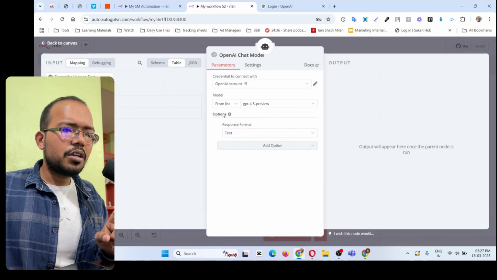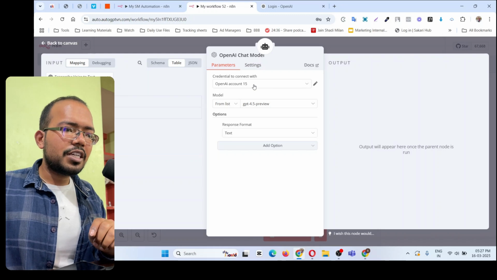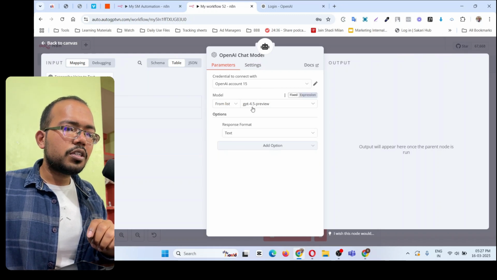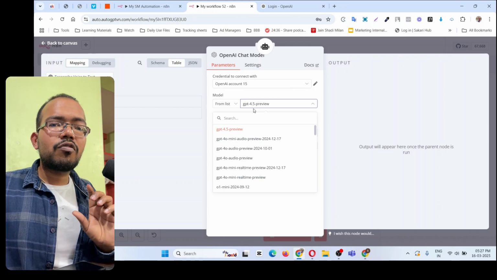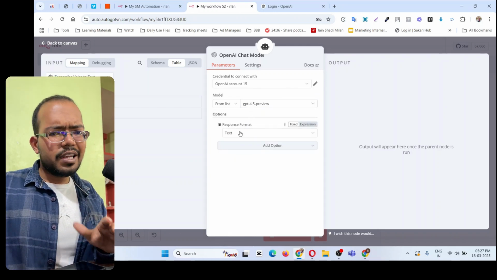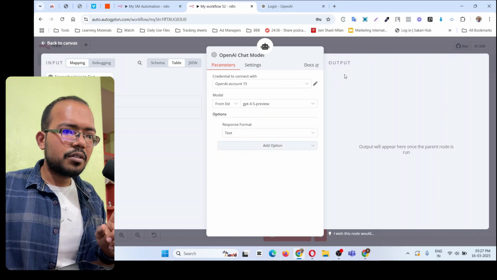Double click on this. Nothing else you have to do. You already built a connection earlier with the ChatGPT. So in the form list, you have to choose the model, OpenAI model. I choose the latest one, which is the 4.5 preview. So choose the latest one, which is always the best one. In the response format, choose text.